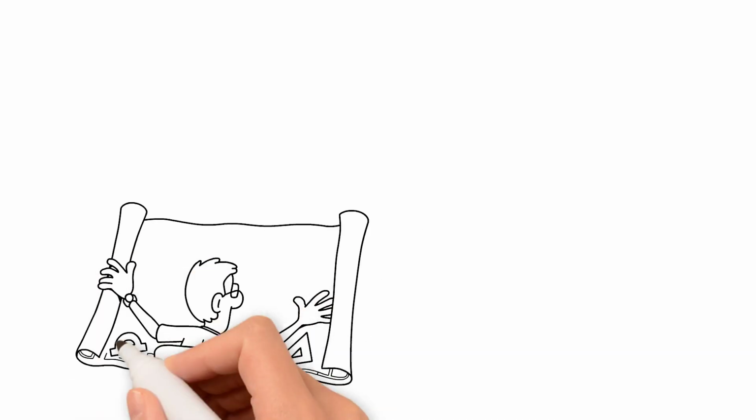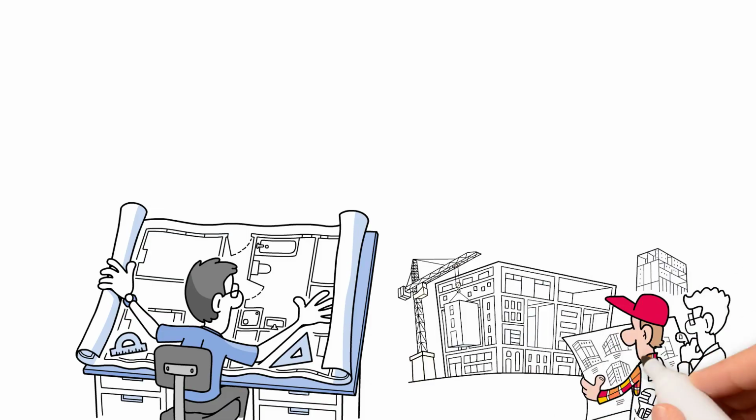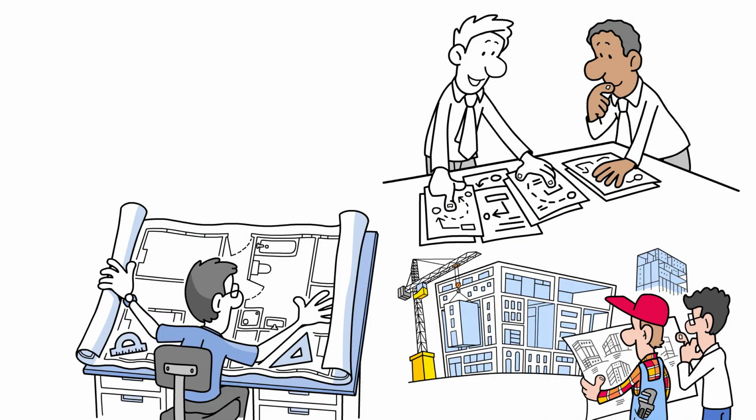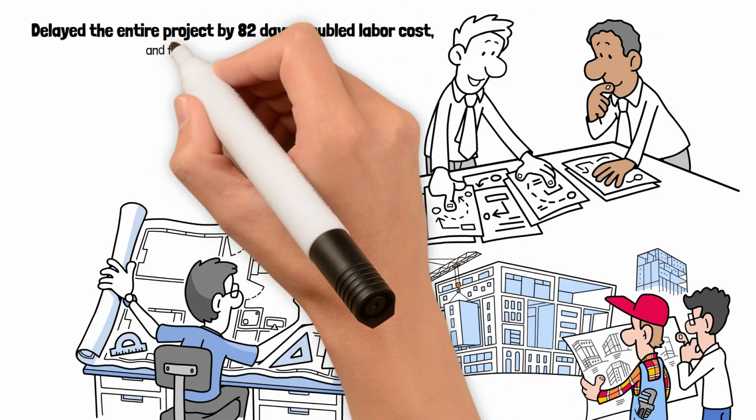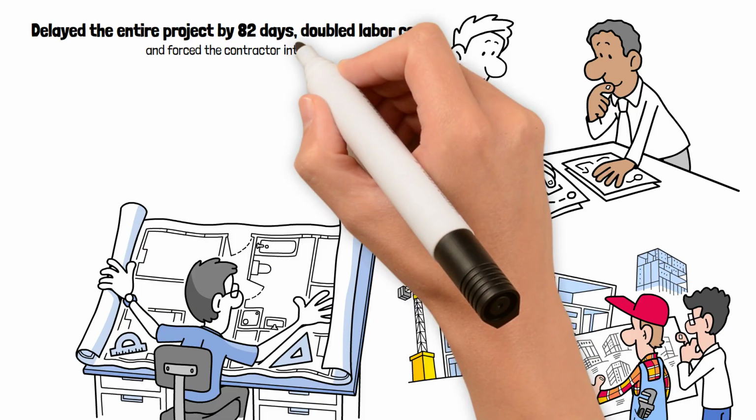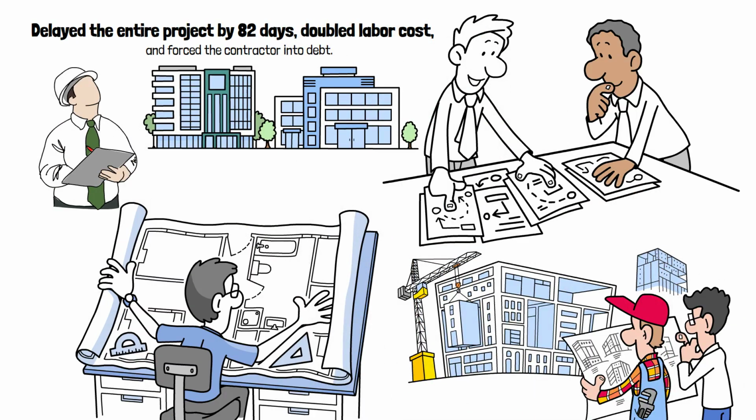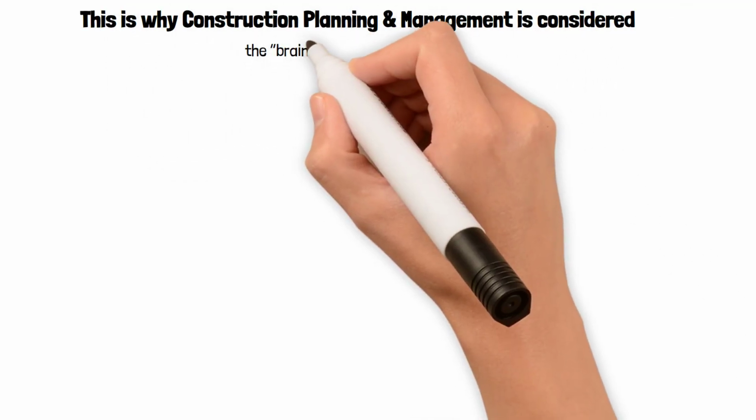A contractor once accepted a simple project: build a small community hall in 6 months. But a single missing activity in the plan, just one, delayed the entire project by 82 days, doubled labor cost, and forced the contractor into debt. The building wasn't the problem. The planning was. This is why construction planning and management is considered the brain of modern civil engineering.